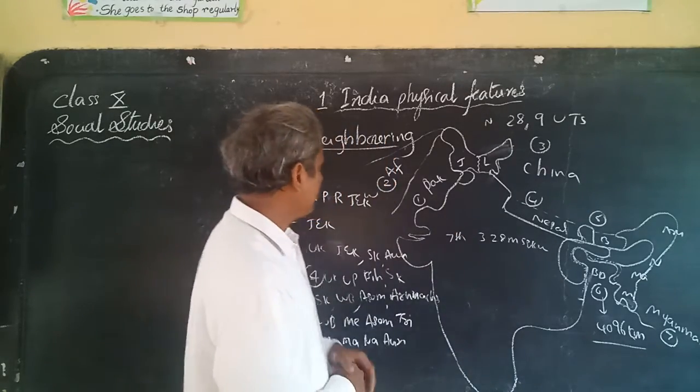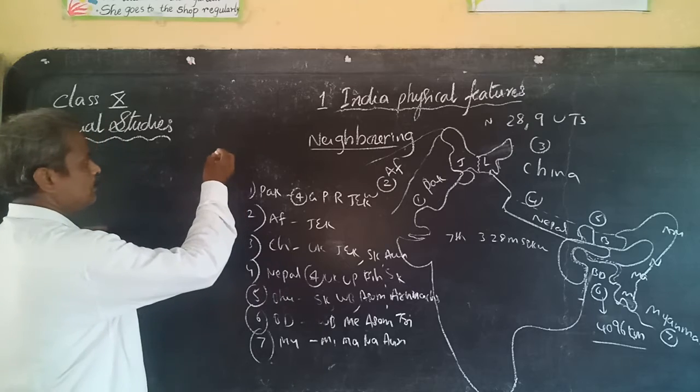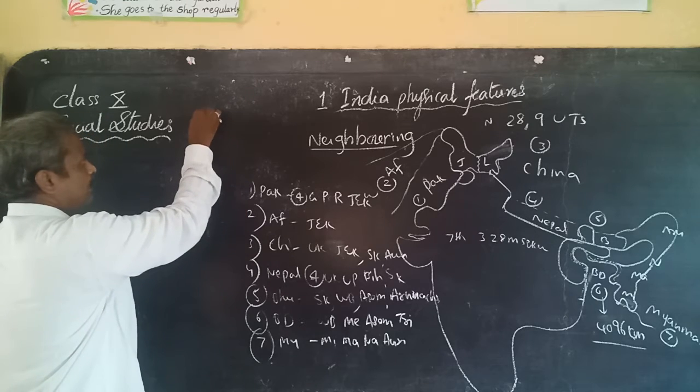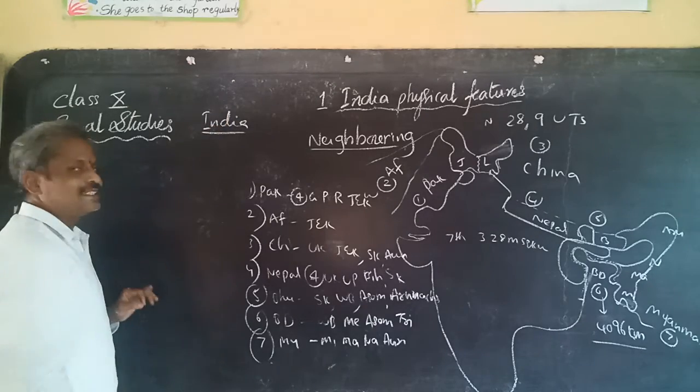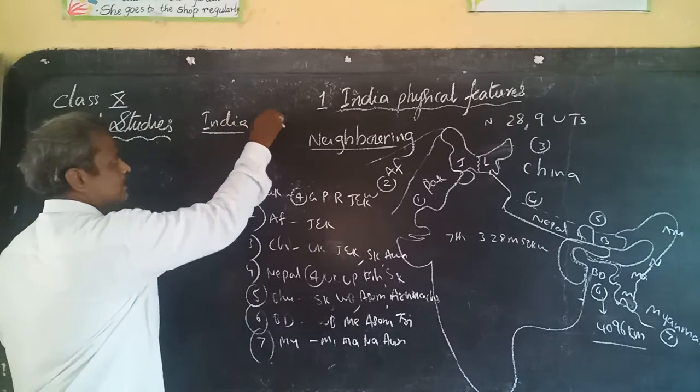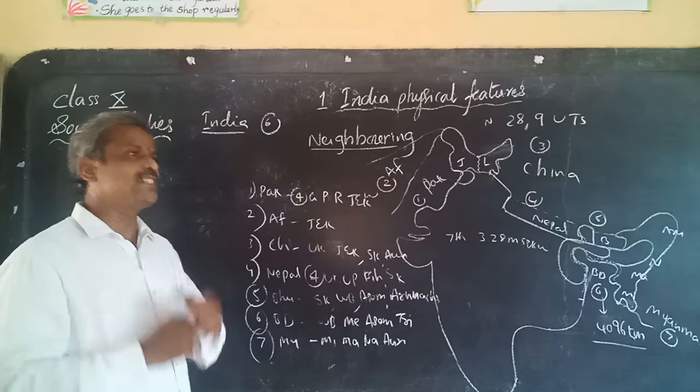Then we come to learn about India on the whole. It comprises 6 physical divisions.